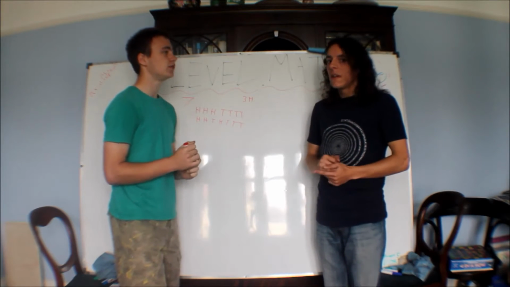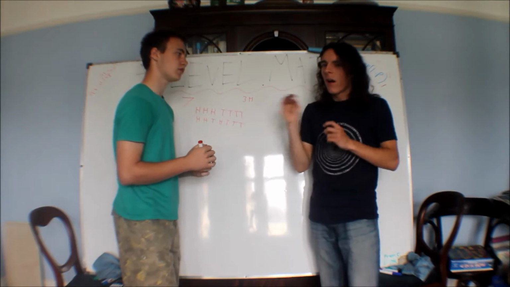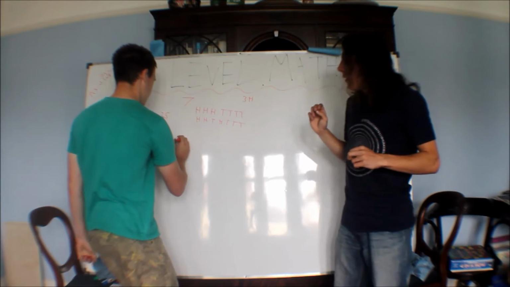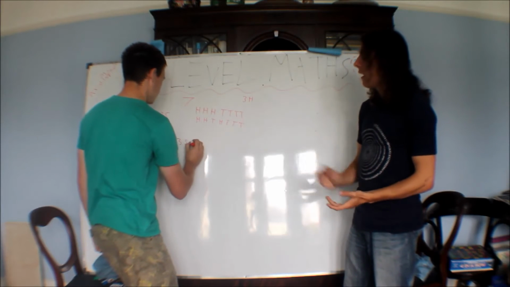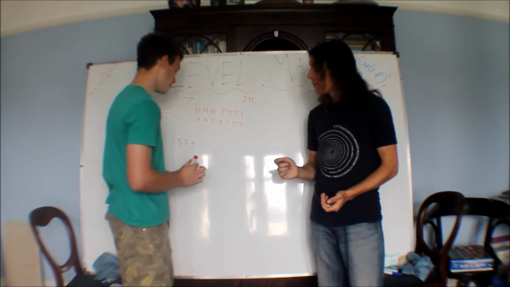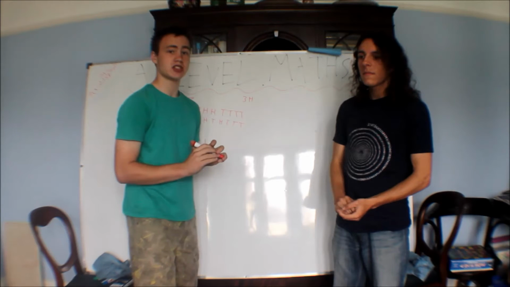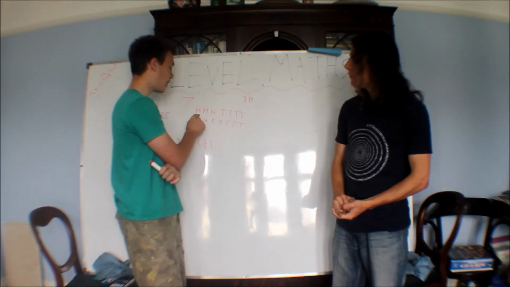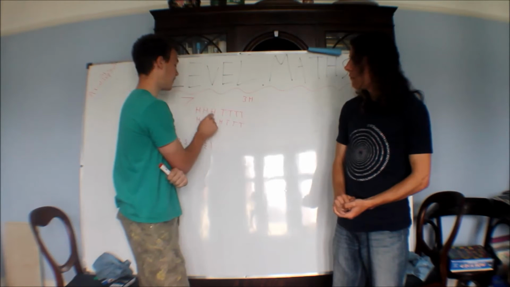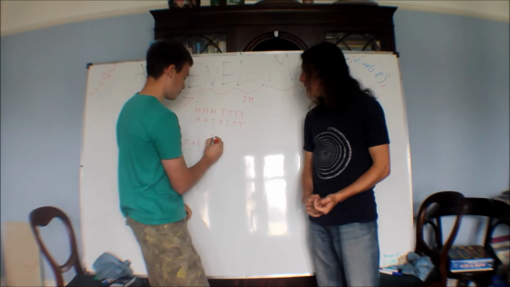Now we have the number of combinations, and we've decided it's a magical fair coin. There's a probability of a half of getting each one, but now we need to find the probability of getting our 3 heads. The probability of getting a head is a half. And in stats, an 'and' means times. So you're getting a head and a head and a head. So it's a half times a half times a half, which is the same as a half to the power of 3.